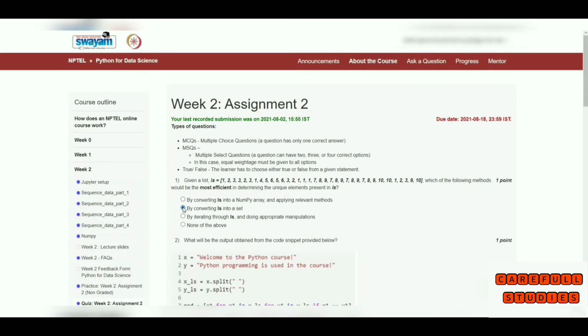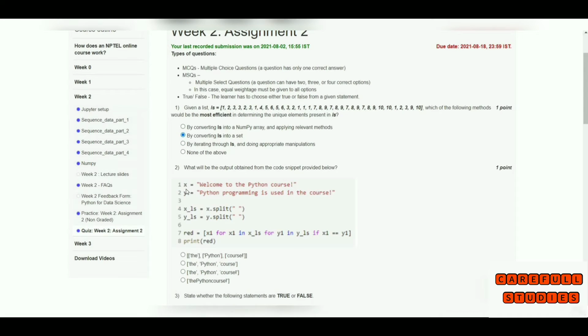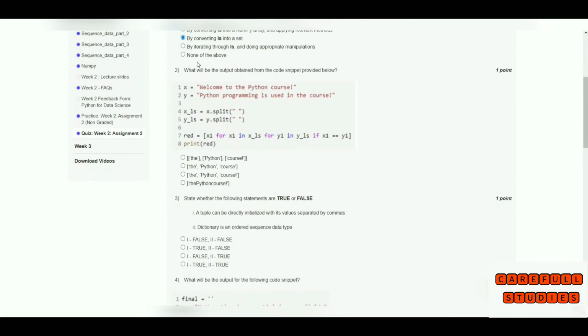The next question is: what will be the output obtained from the code snippet provided below. He gave x as a string and y as a string, and stored them in variables. He split the x string, and in the next variable, y.split. Again, y is also split at the places where white spaces are provided.